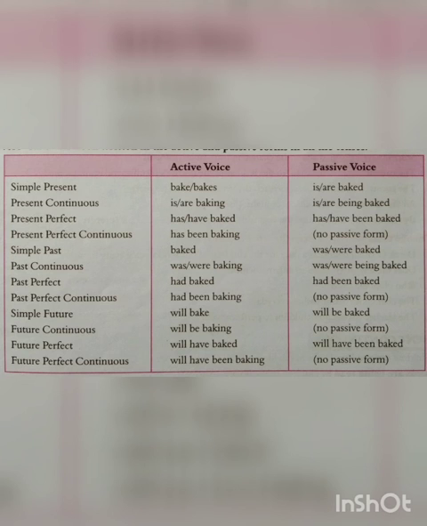We always use V3 form of the verb. Present continuous, is, are baking, is, are being baked. Present perfect, has, have baked, has, have been baked. Present perfect continuous, has been baking, it will remain same, no passive form of this. Simple past, baked. Here we are using V2 form of the verb, so it will convert as was or were, it depends upon the subject.